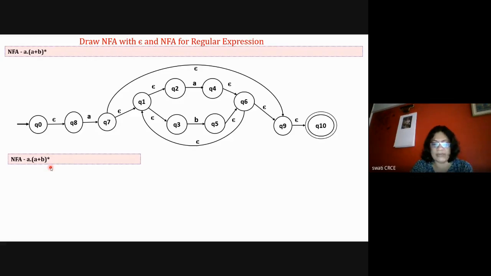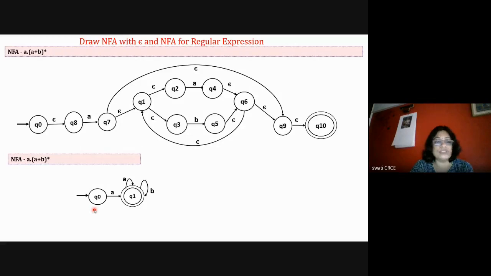We can draw the same diagram in another way: Q0 with A will go to Q1, because this is star. So the minimum length string is A. With A it will reach the final state. After that, either A or B any number of times. Okay, so this is also a diagram of NFA without epsilon.